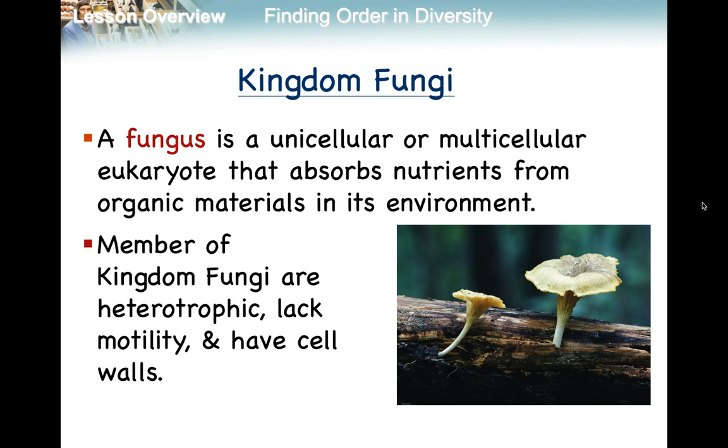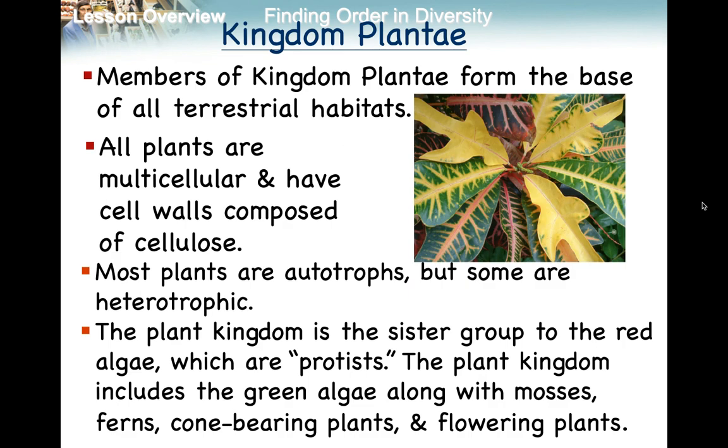They have to use other things in order to get their food. They're not able to move, they have cell walls, and they do not undergo photosynthesis. So don't mistake your molds and your mushrooms for using photosynthesis. These are heterotrophs. They have to use something else to get their energy. They have to consume. They're consumers.